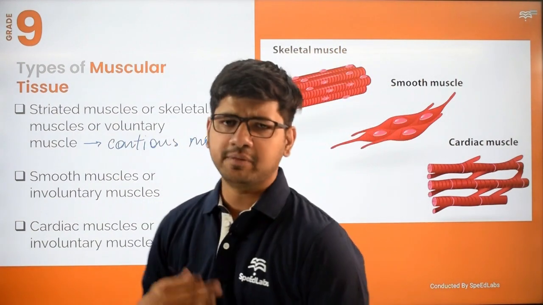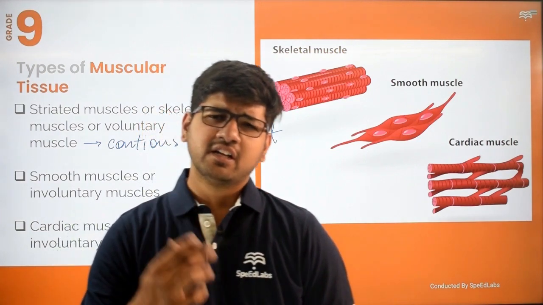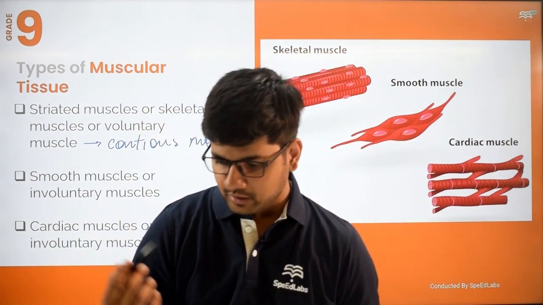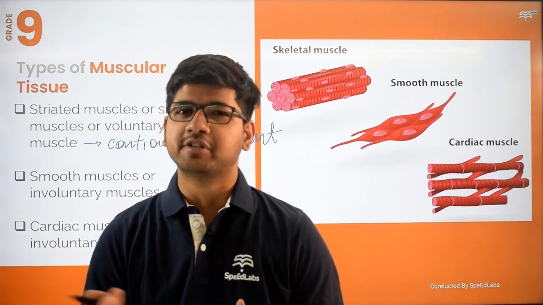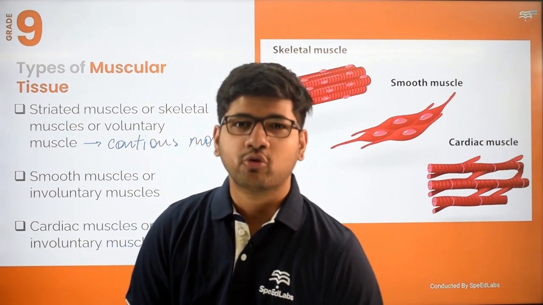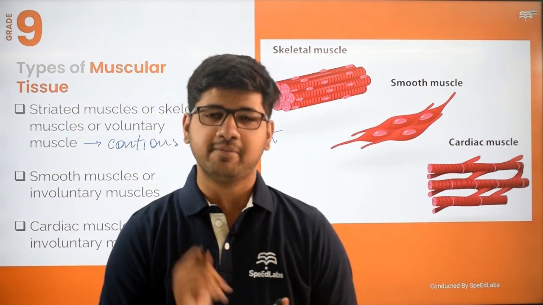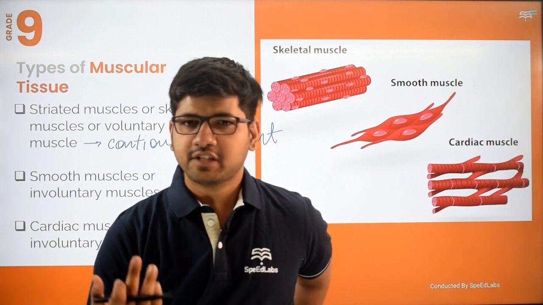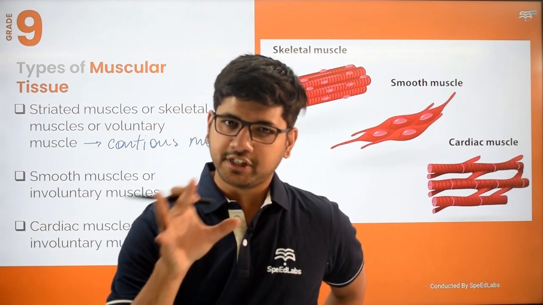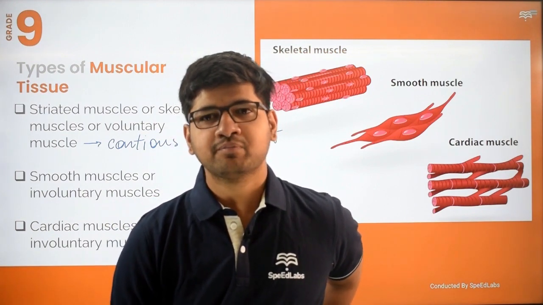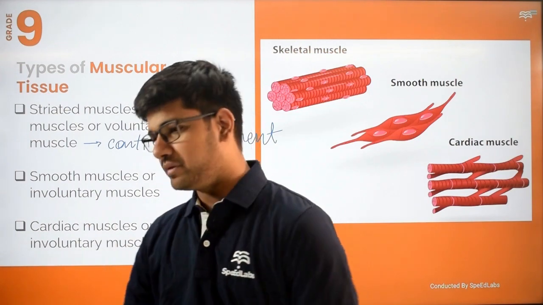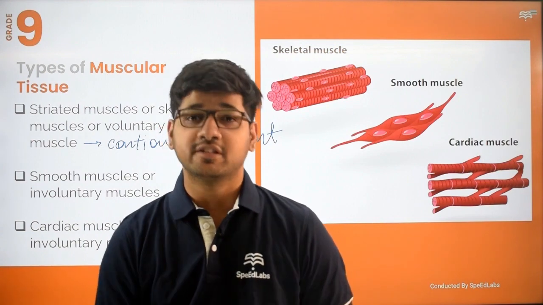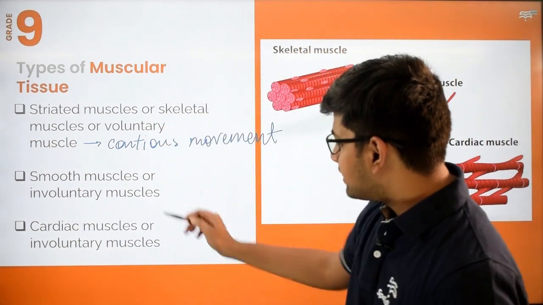Whereas involuntary muscles perform movements which are carried out through our subconscious mind, where we have limited, or rather no knowledge about it at the time of movement. It just happens, like reflexes. It is a coordination between skeletal and smooth muscle in which the information is relayed after the response. Okay. Third is cardiac muscle.